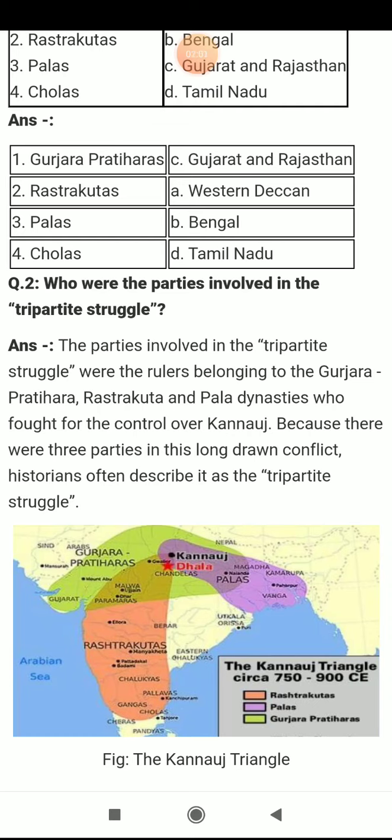That's why after the death of Harshvardhan, the Gurjara Pratiharas, the Rashtrakutas, and Palas wanted to control the administration of Kannauj. Whatever fight happened among them was known as the tripartite struggle, because they were three parties.